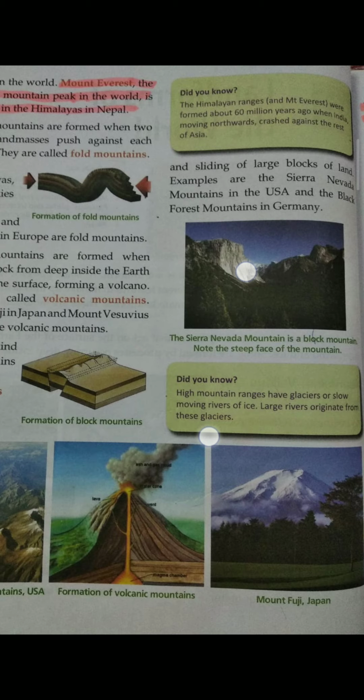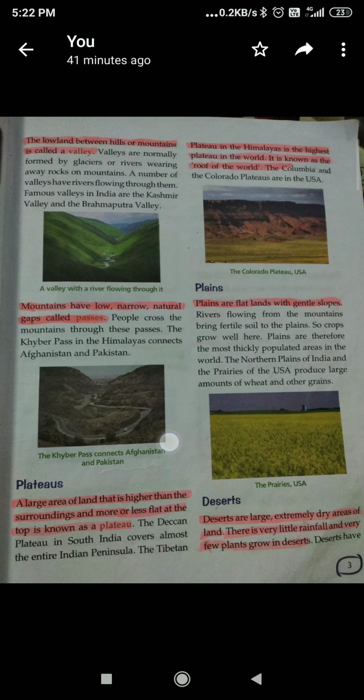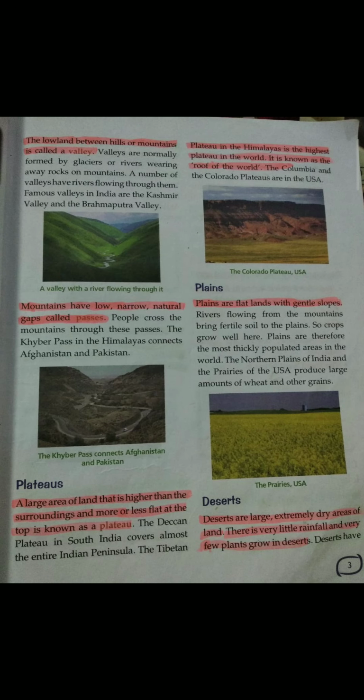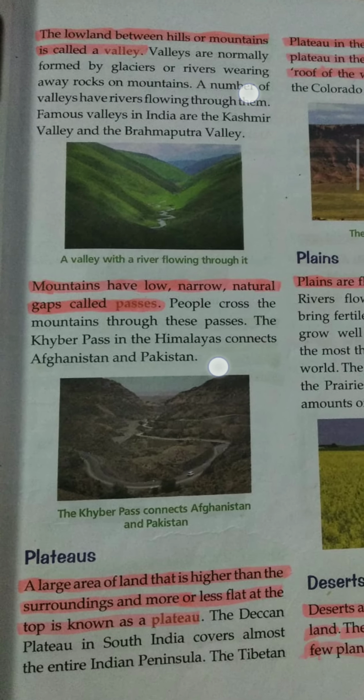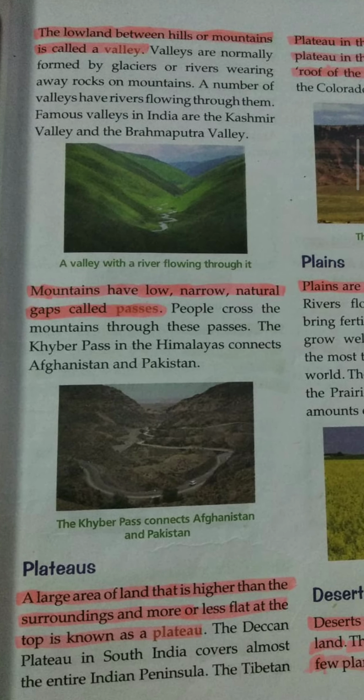Now what is a valley? The lowland between hills or mountains is called a valley. Valleys are normally formed by glaciers or rivers wearing away rocks or mountains. The famous valleys in India are Kashmir Valley and Brahmaputra Valley.